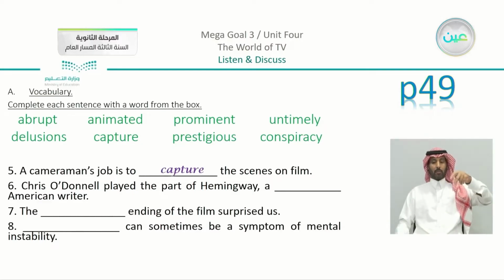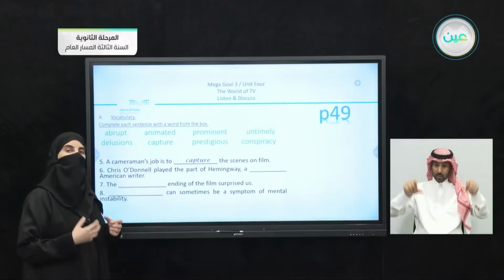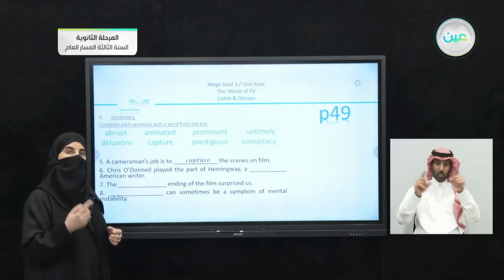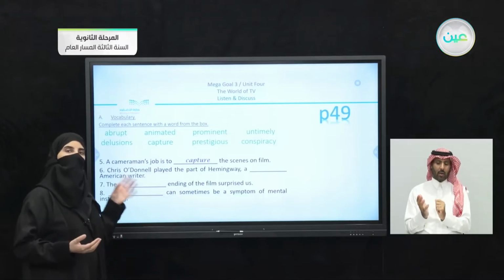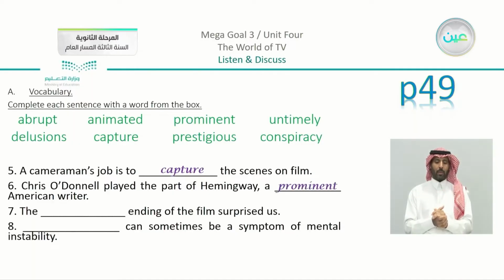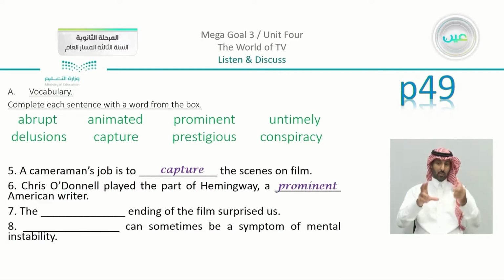Number 6. Chris O'Donnell played the part of Hemingway, a blank American writer. A lot of writers are considered to be one word, so we give them an adjective to describe them. The suitable word is prominent. Then, the blank ending of the film surprised us. If something happens suddenly, we can say that it is abrupt.